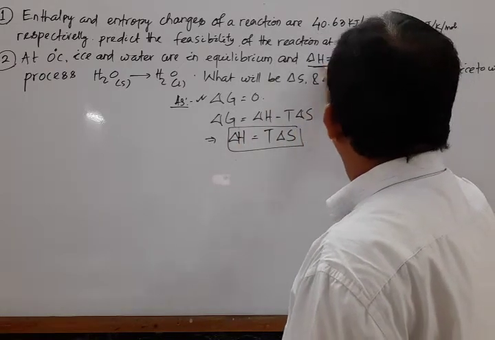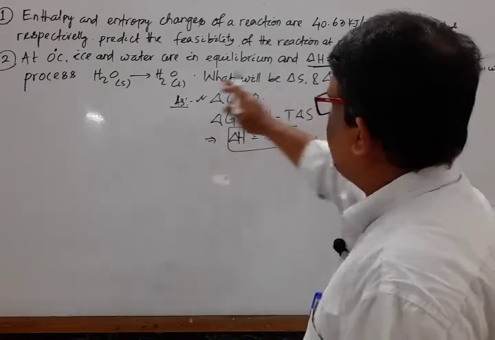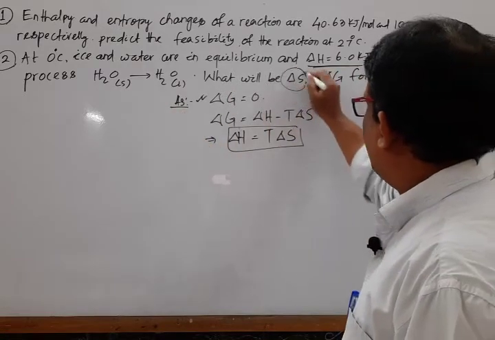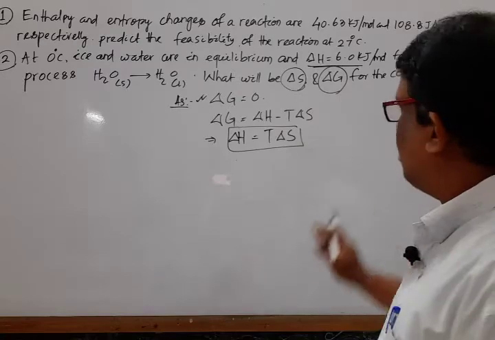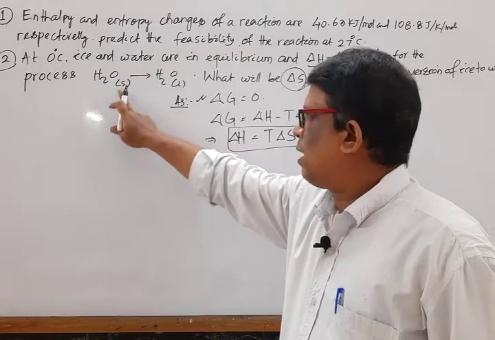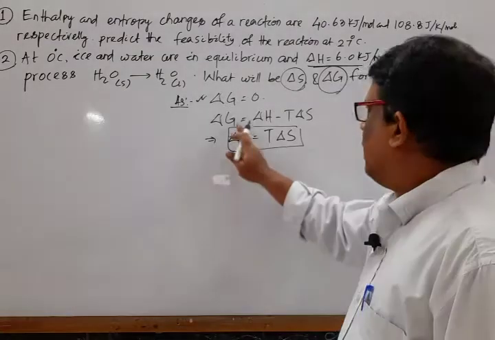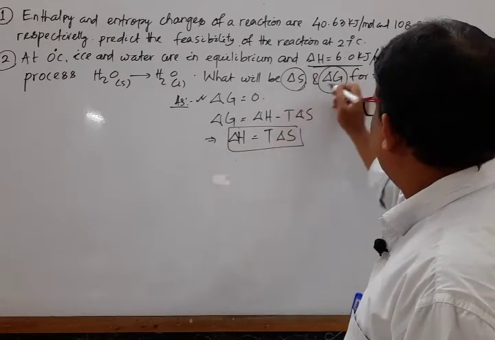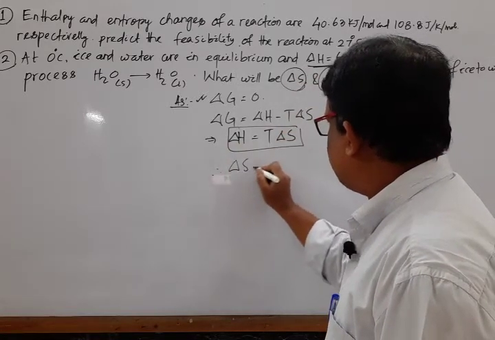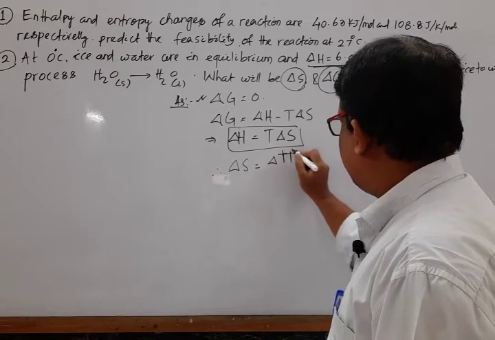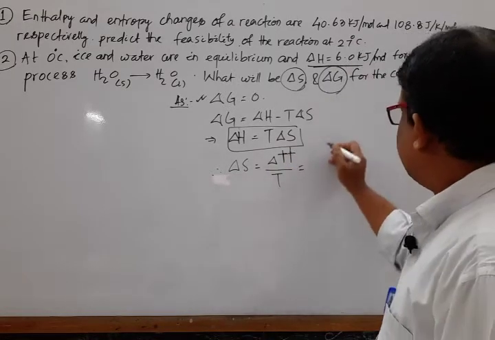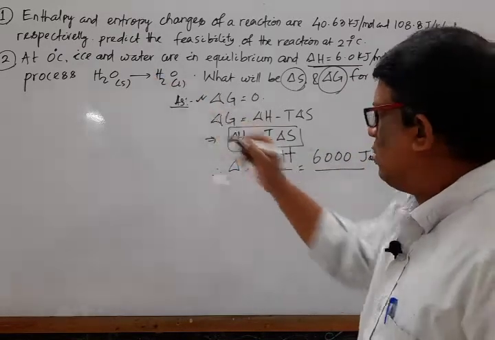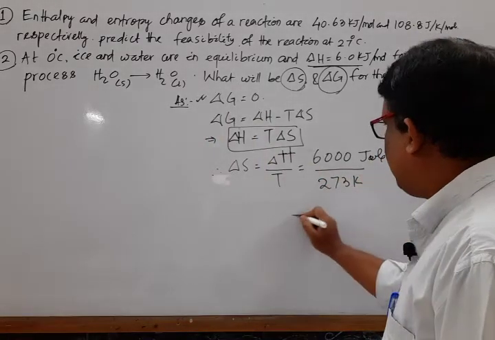The del H value is given for this process at equilibrium. Then what will be the entropy change and free energy change for the conversion of solid to liquid, that is ice to water? Since del G is equal to 0, we find our final relationship del H is equal to T del S. The question is to calculate del S. Therefore, del S is equal to del H by T. Del H is given as 6 kilojoule, that means 6000 joule, divided by the temperature, 0 degree Celsius, that is 273 Kelvin.